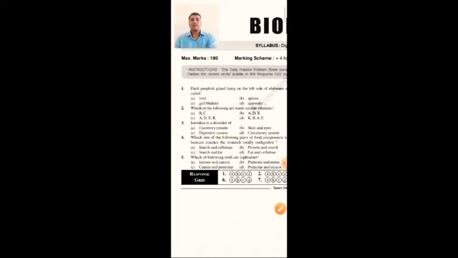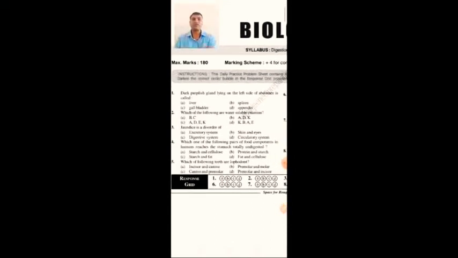Next. Now coming on to the next question, which of the following pairs of food components in humans reaches the stomach totally undigested? You know that starch and proteins are partially digested, and fat is digested after the stomach. So cellulose is not digested in our body at all, as we are not herbivorous animals.